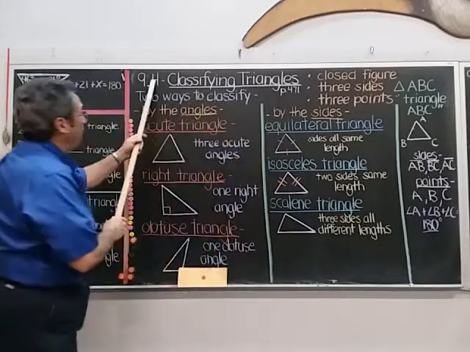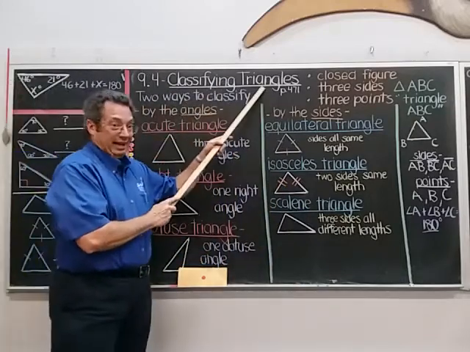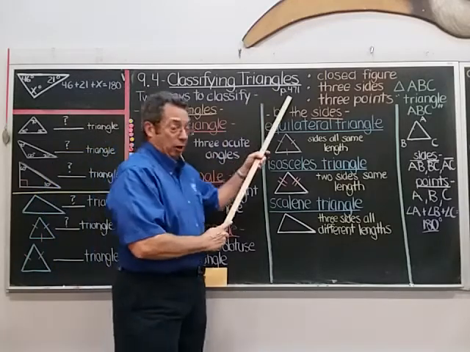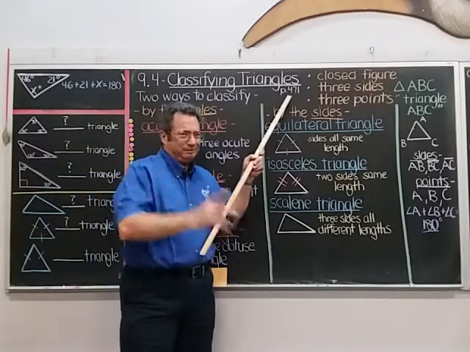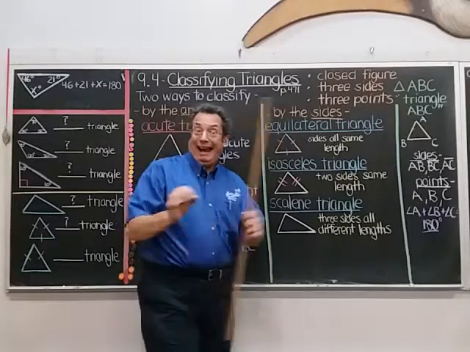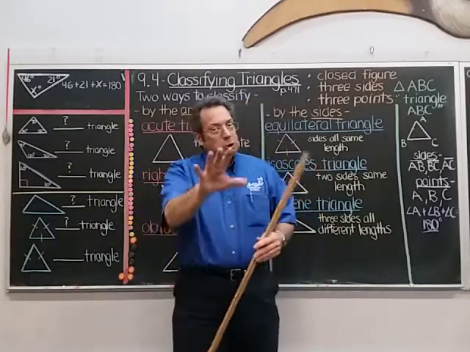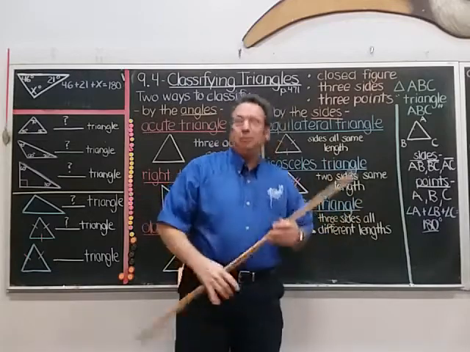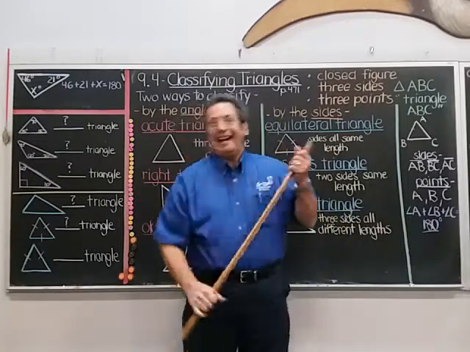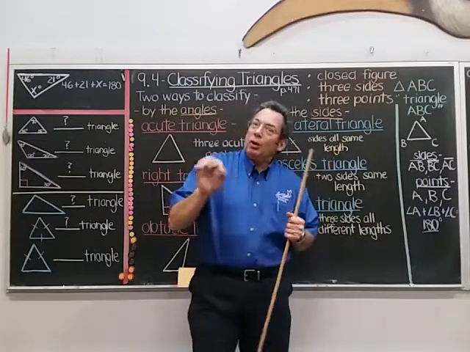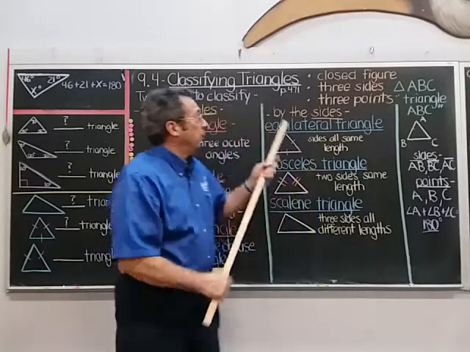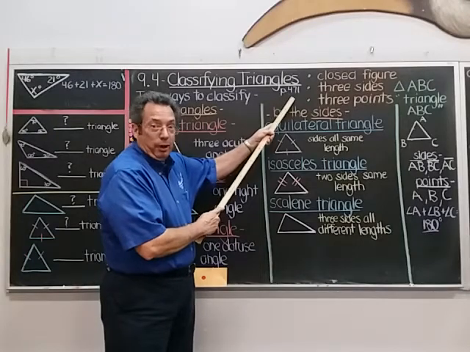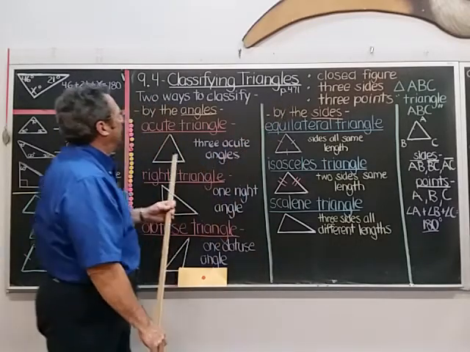And by the way, 9.4 is called what? Classifying triangles. Not angles, but triangles. You can follow along with me on page 471. Normally I would be saying, hey, highlight in your book as I go. Don't do that in your math book. That's actually my math book, the school's math book. So we don't want you to highlight in that at all, okay? But you can write notes on a piece of paper about what we're talking about. But the instructions, if you miss this, they're on page 471 too.